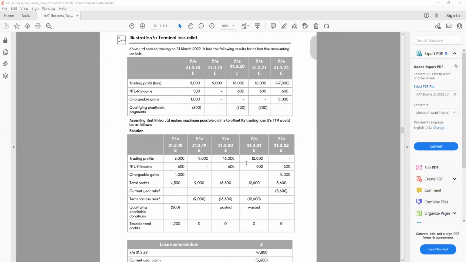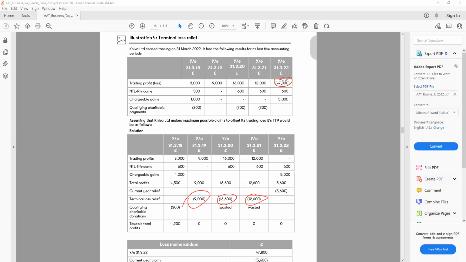So we can have a look at the example for the terminal losses. And again, the QCD may be wasted because we use the losses. So this is the same example we did before. So all the losses we have, you can see these are the losses we have. And these losses we can carry forward and carry back 3 years. So we can see minus, minus, and minus. And that will give us the remaining loss if we have any. But obviously we cannot go back more than 36 months, it's LIFO basis.